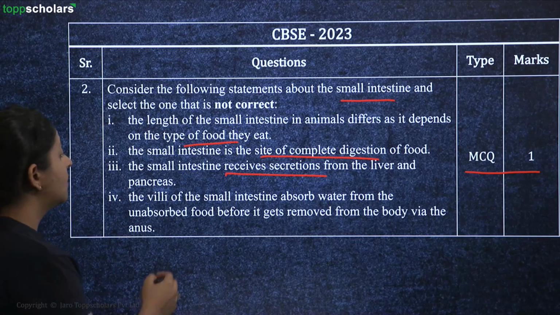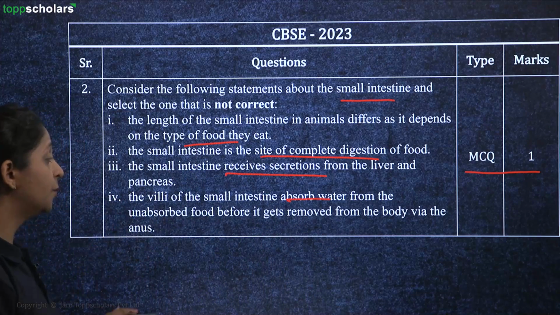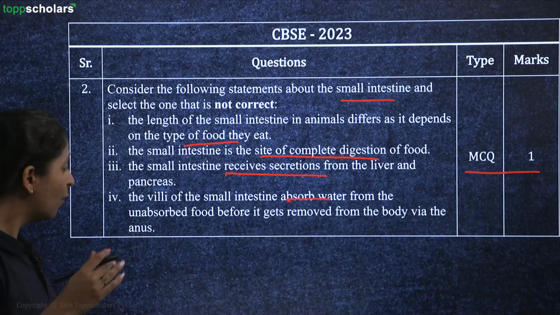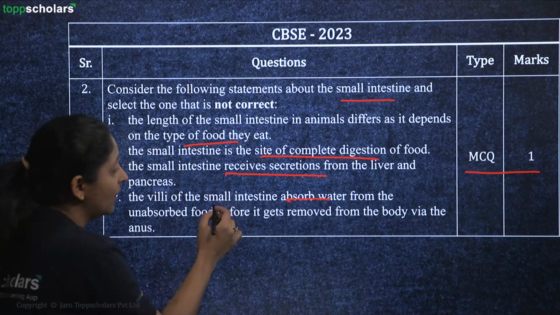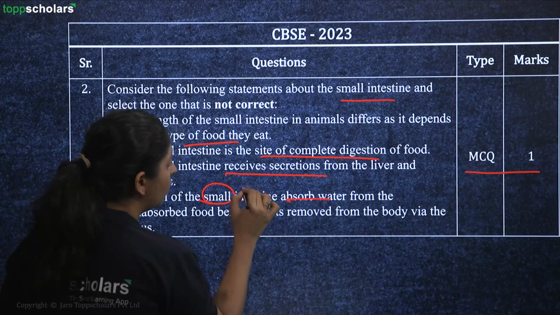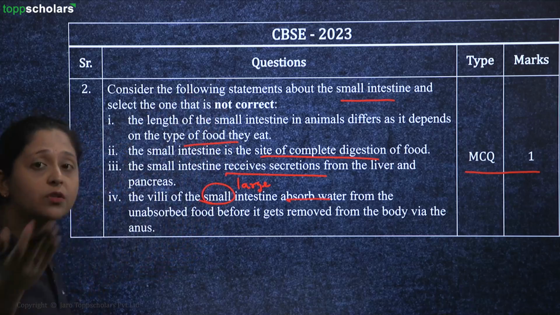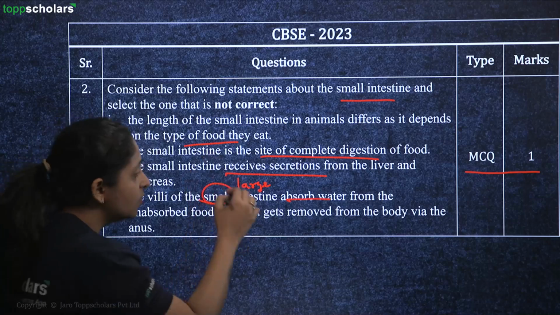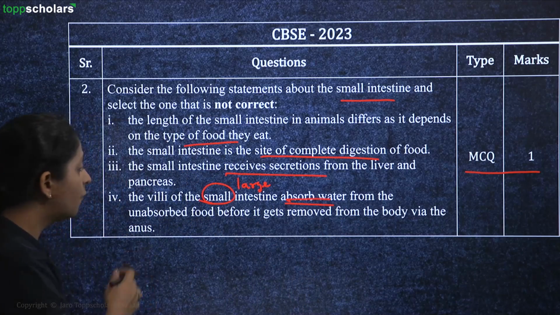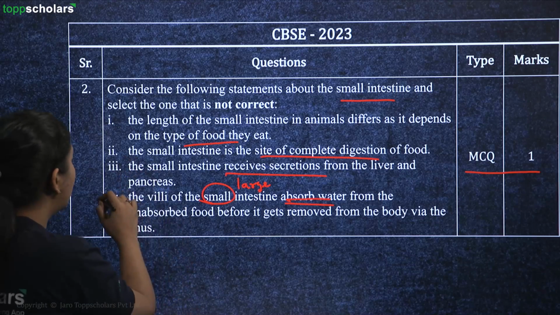The last option says the villi of small intestine absorbs water from unabsorbed food before it gets removed from the body via the anus. This is such an easy question, students. You can quickly find out here. This is the role of your large intestine. Even if you don't know that rest of the options are correct or not, if you know just one thing about your large intestine, that it is responsible to absorb water from the unabsorbed food and eliminate the waste from the anus, you will be able to quickly guess the answer for this one.